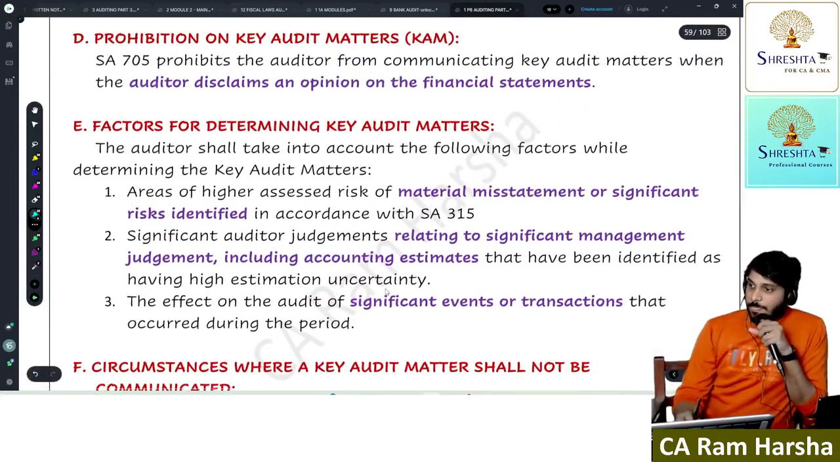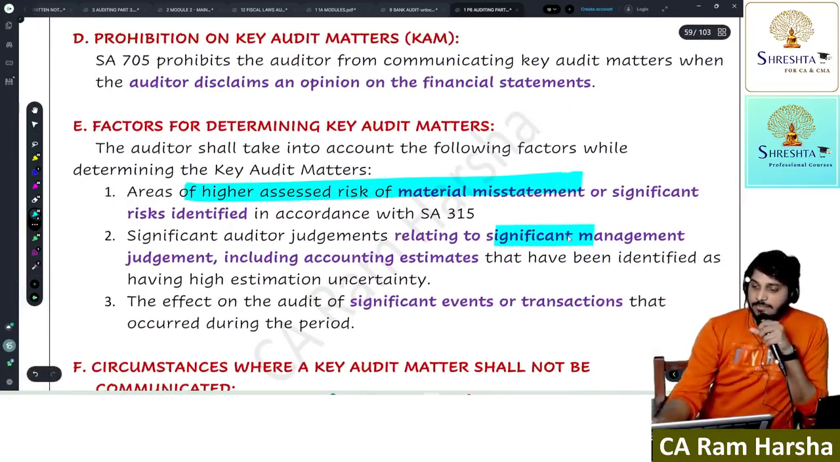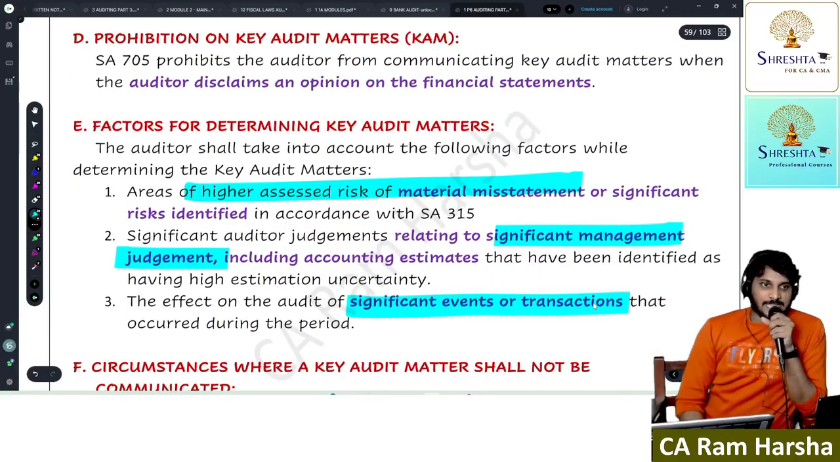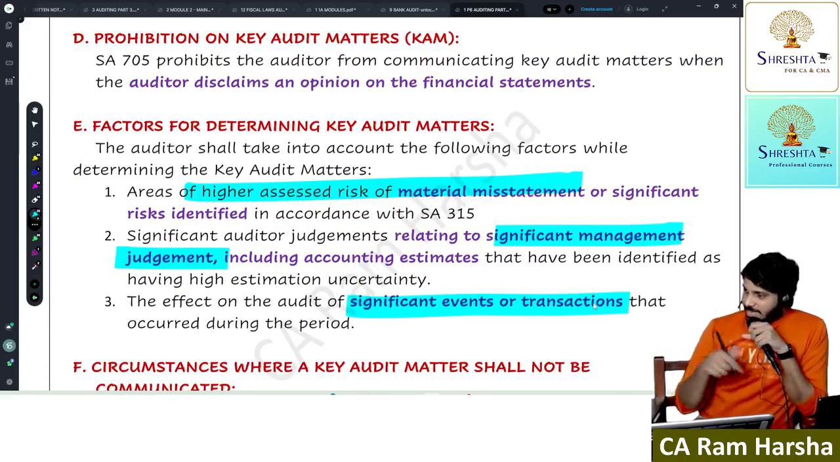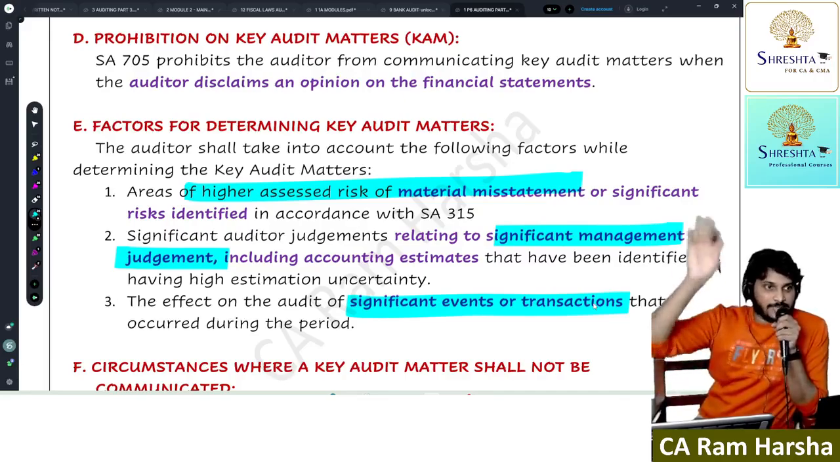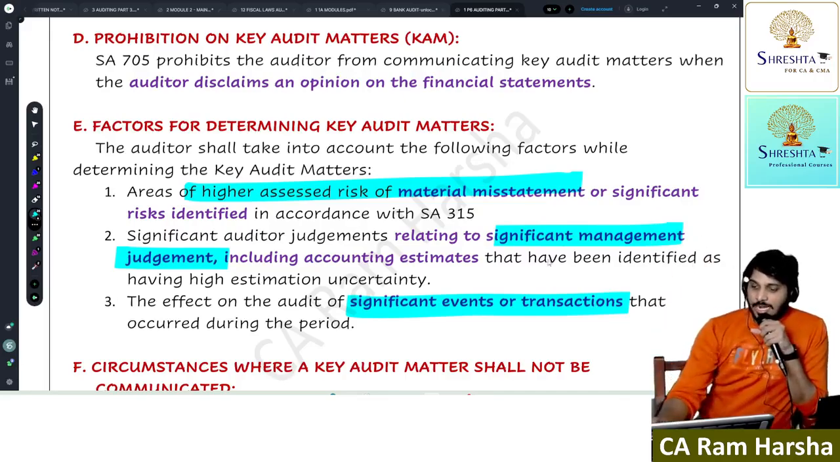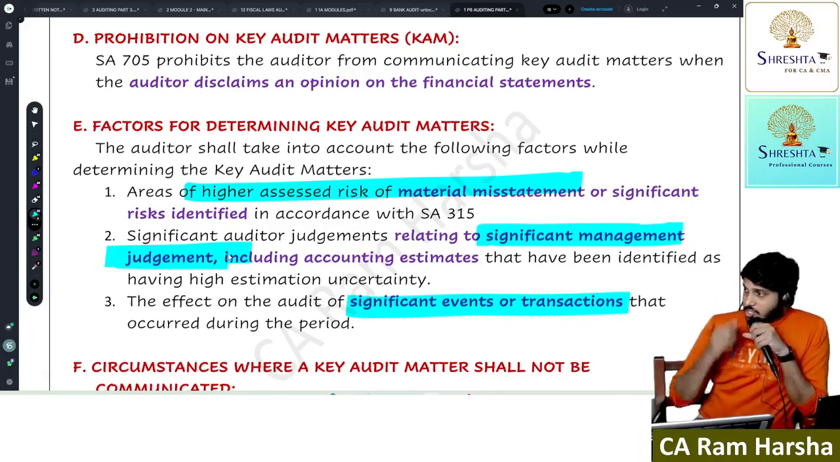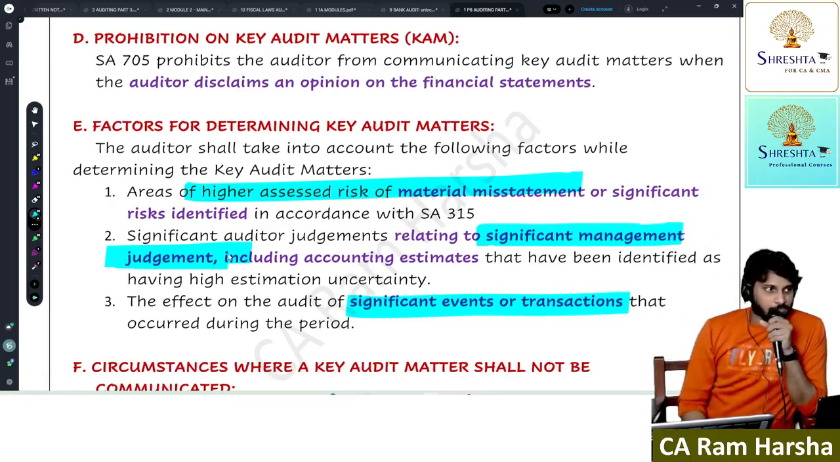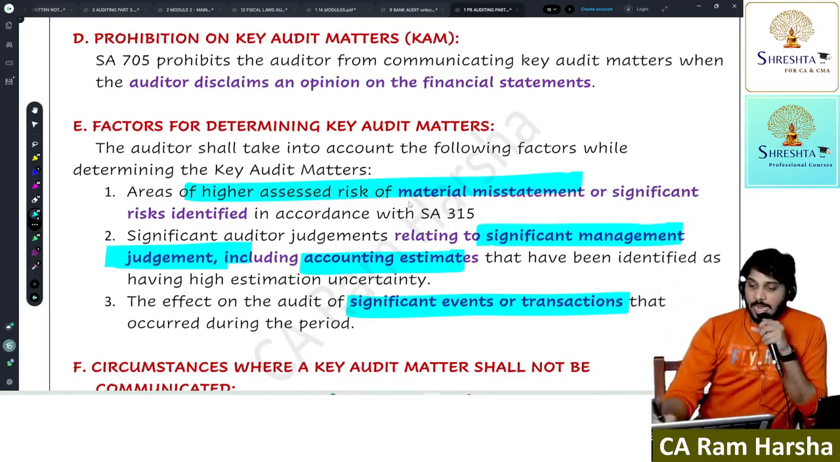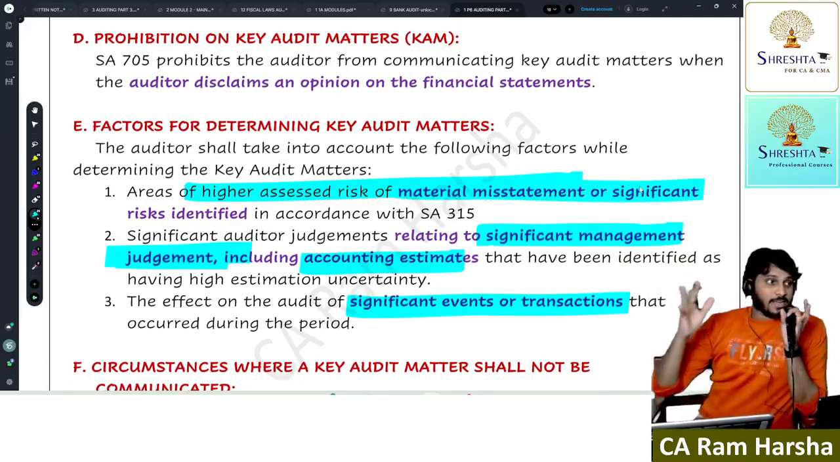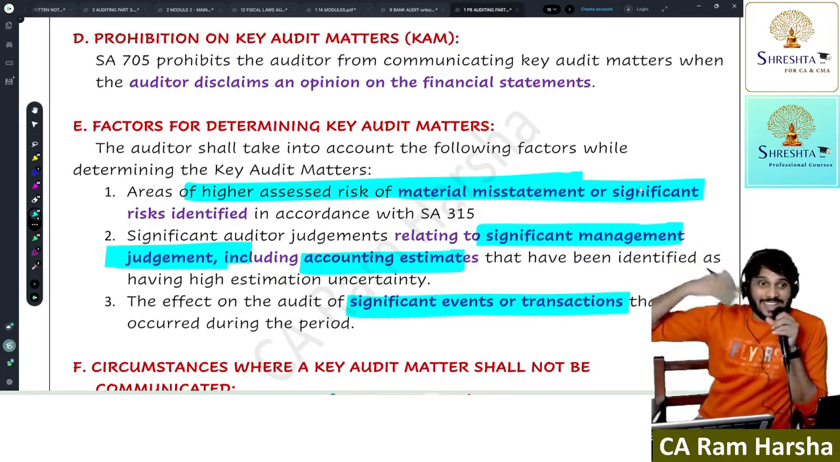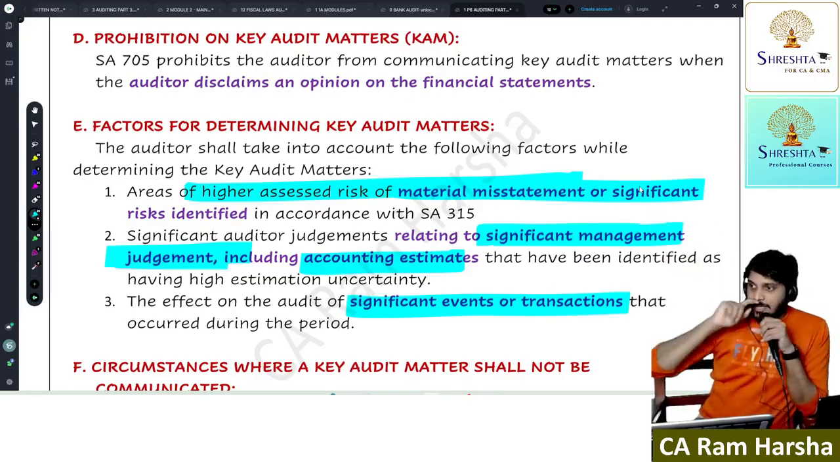You see selection of key audit matter. What are the criteria? Areas of higher risk, significant judgment, significant event or transaction. Tata Motors has selected a significant event or transaction, the sale of the passenger vehicle division to another company. Yes or no? Now, the Reliance company has used some significant judgment. Last time, they changed the useful life from 30 years to 50 years. Significant management judgment, which involves accounting estimate. So the Reliance auditor chose that item because of this point. And another company has chosen revenue recognition, which contains risk of errors. Able to understand?